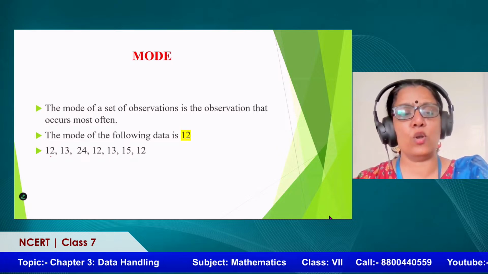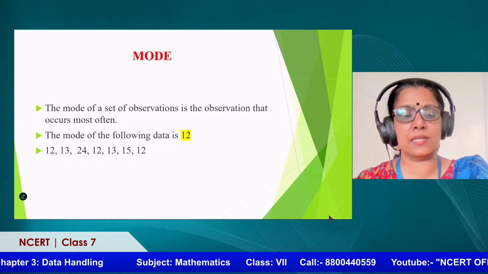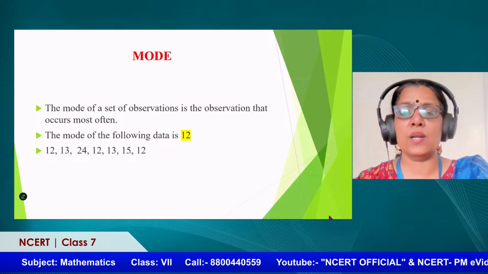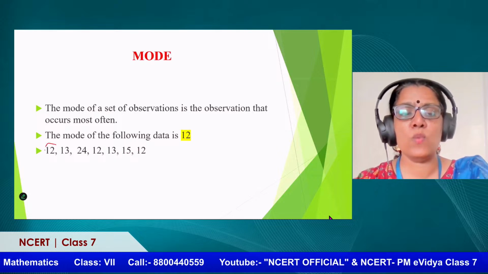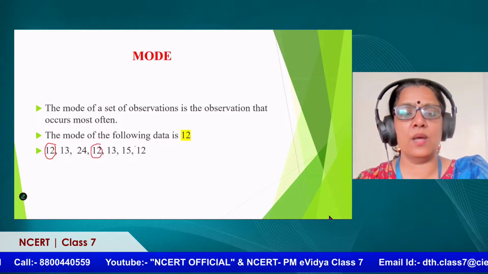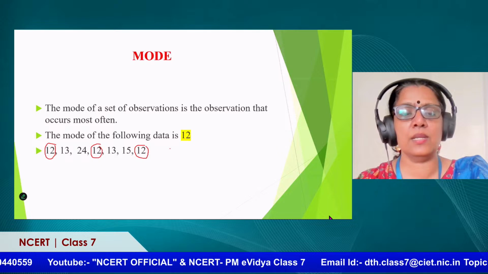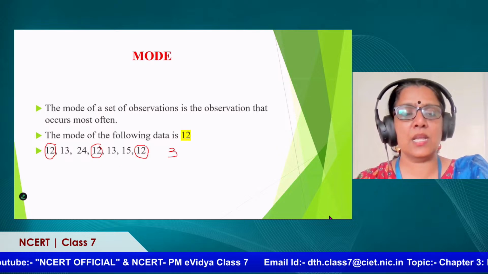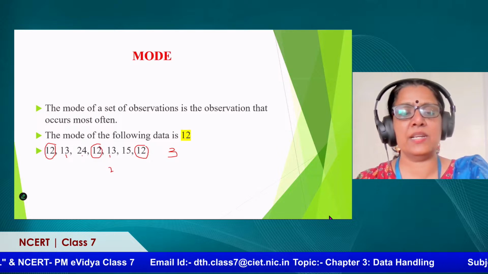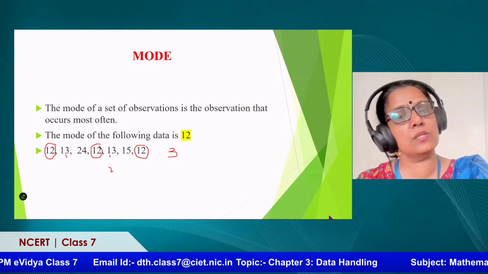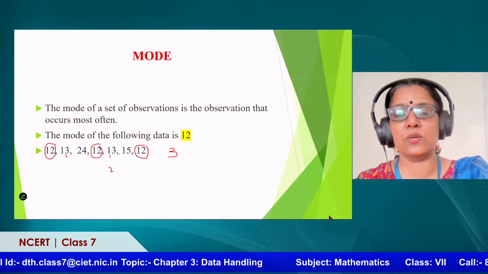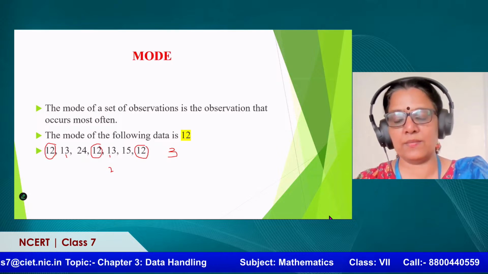So the mode of the following data, let us look at this data: 12, 13, 24, 12, 13, 15, 12. So what is the mode? Mode is the value that occurs the most times. Let us observe this 12. How many times is this 12 occurring? It is 3 times, isn't it? Now how many times is 13 occurring? It is 2 times. 24 occurs only once and 15 occurs only once. So we are very confident that here 12 is occurring 3 times. So 12 is the mode.